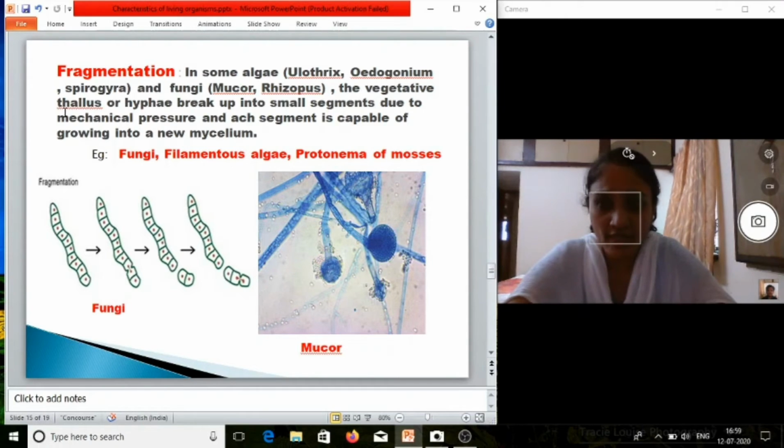The vegetative thallus or hypha breaks up into small segments due to mechanical pressure, and each segment is capable of growing into a new mycelium.